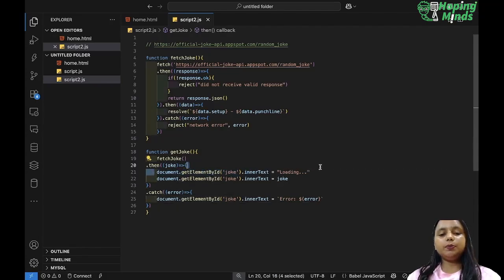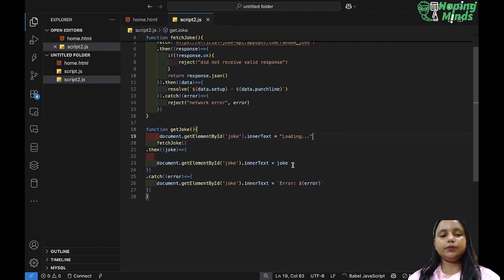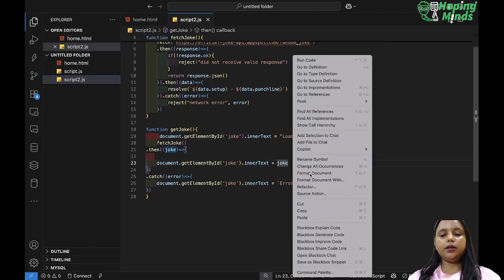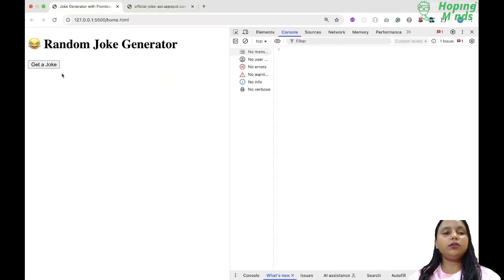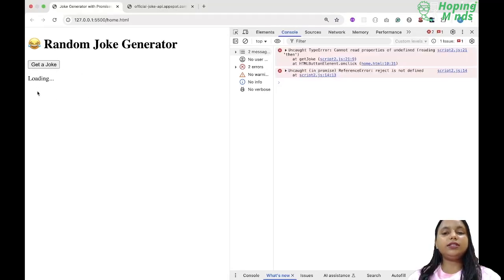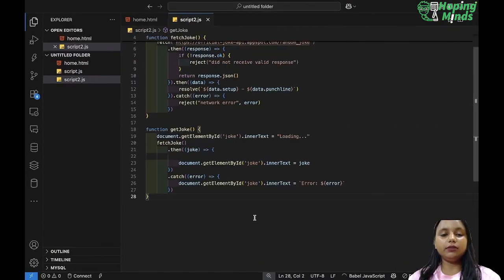Now let's pick this loading thing also and add it over here. And let me just format this. Yeah, it's done. So let's go and check. Click on this get a joke. See, it's saying loading. Now there is something which is missing. It is saying cannot read the property of undefined then.